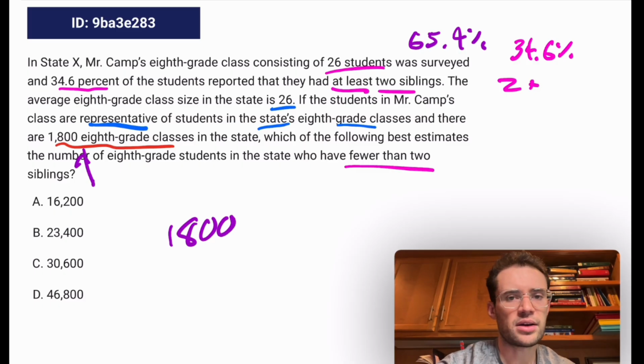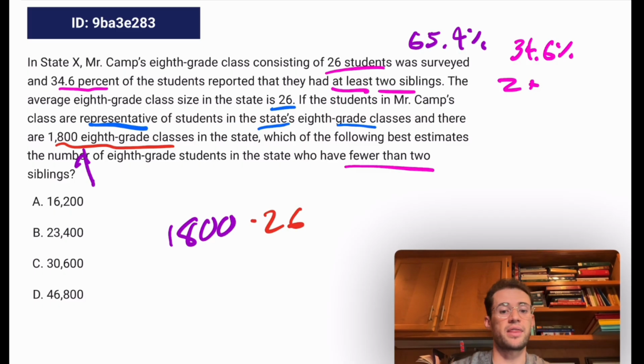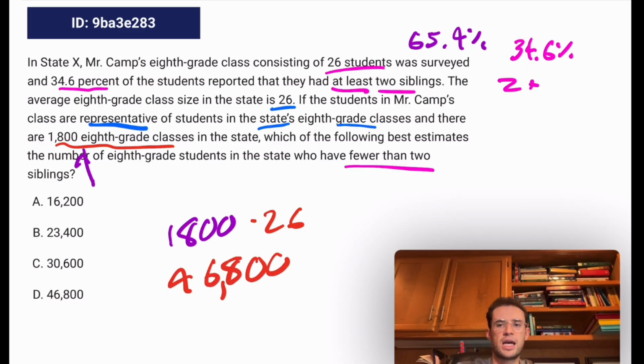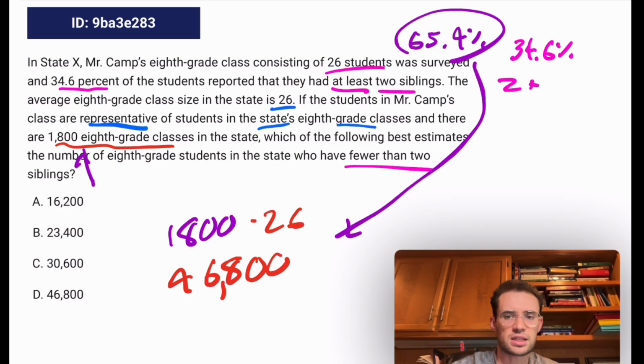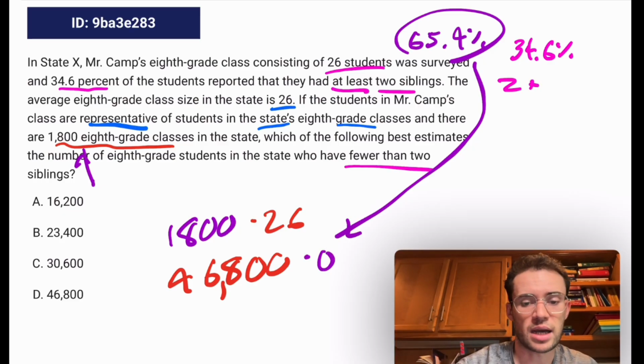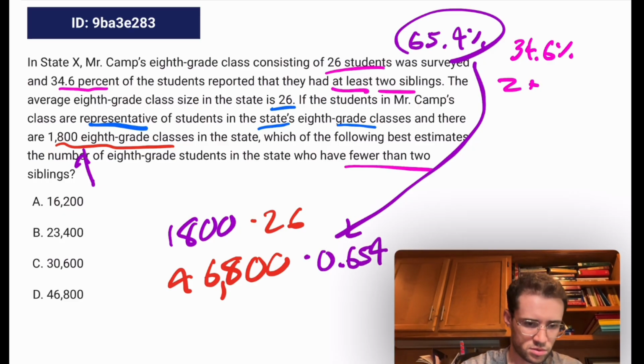Each class is not necessarily 26, but the average class size is 26. So you can multiply that by the number of classes, and we'll get the number of students. So 1,800 classes times an average of 26 students per class gives us 46,800 eighth grade students. And then you multiply that by this percentage. So multiply it by 65.4%, so times 65.4 divided by 100, or you could just do times 0.654.